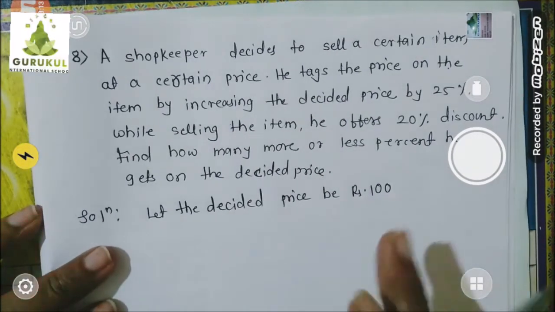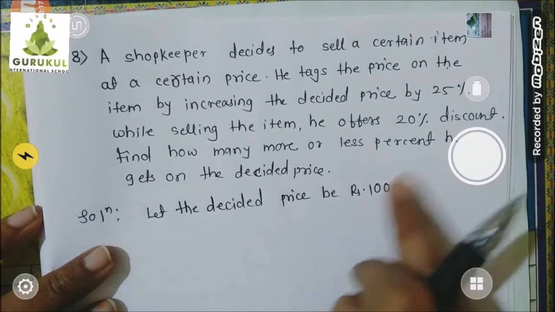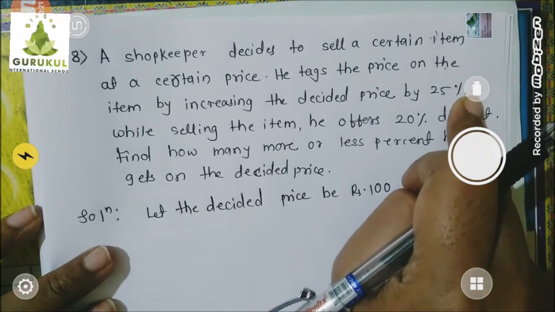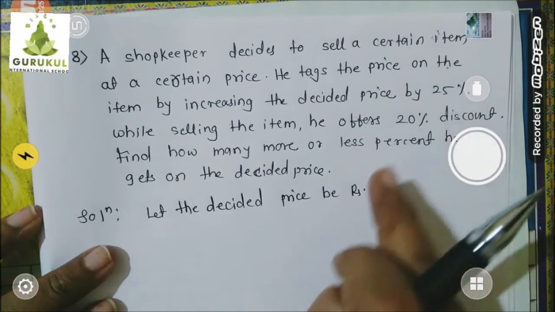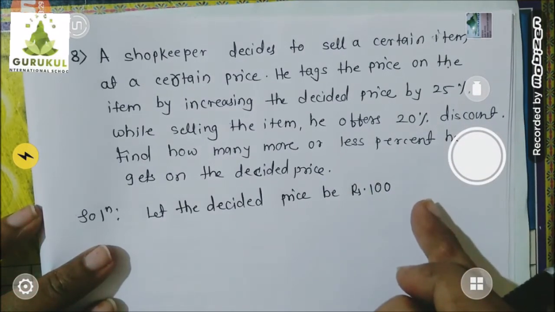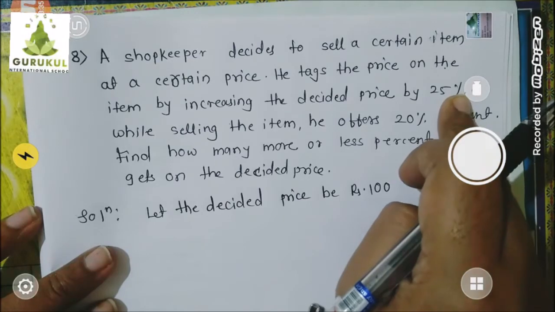Then if decided price is 100, now on this 100 rupees, he is going to increase 25%. And whatever 25% will come, that much money he will add in 100, and that money will be printed on that product as a mark price. Okay. So first we will find out 25% increase.